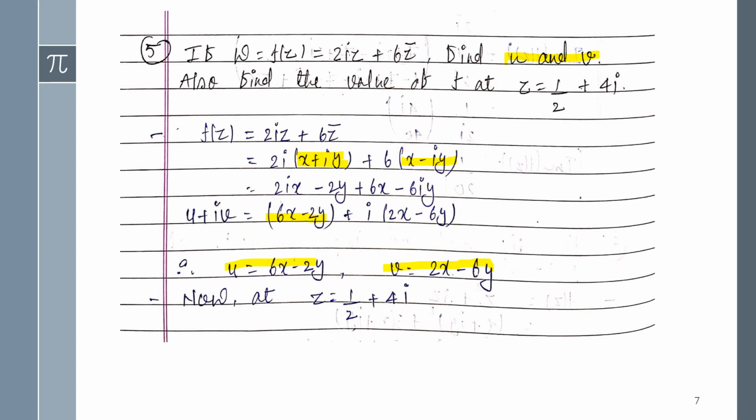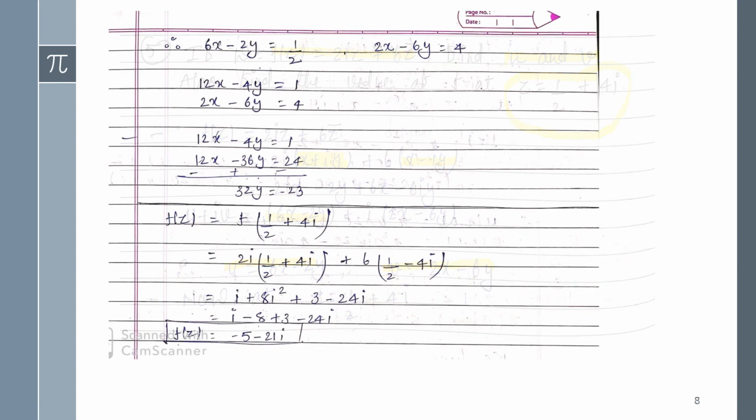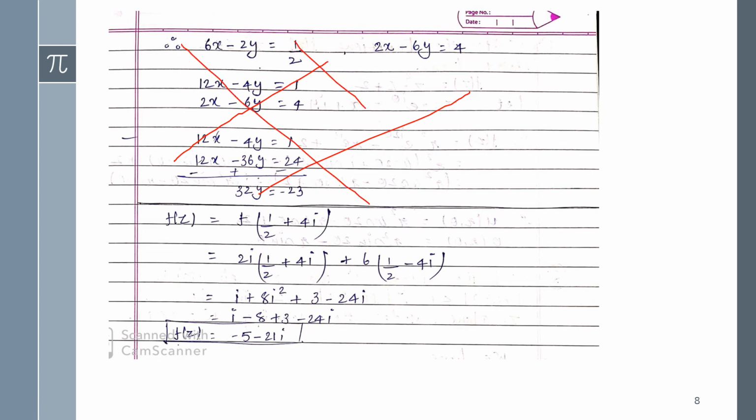Now the other one is given: find the value of f(z) at the particular point z = 1/2 + 4i. So it means in place of z we will put this function. This one is wrong, guys, I have written it here. I was just trying this method also. This one is no need to do, guys. Okay, so let's start with this part.